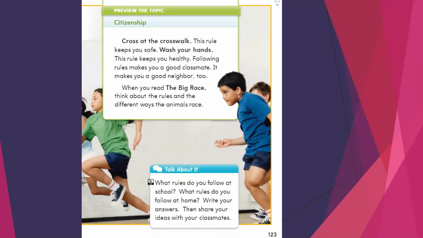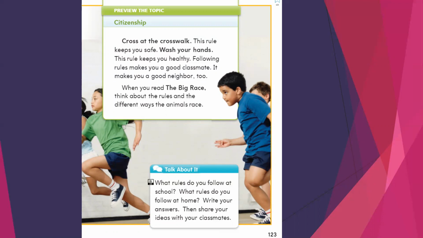So as we are living in the United Arab Emirates, we will find in the United Arab Emirates many rules to follow and to respect. For example, when you are crossing the road, there are many rules to follow and respect. If you are sitting in the garden or the park, there are many rules to follow. If you are going to the aquarium, Shajar aquarium, Creek Park, there are many rules to follow and to respect.